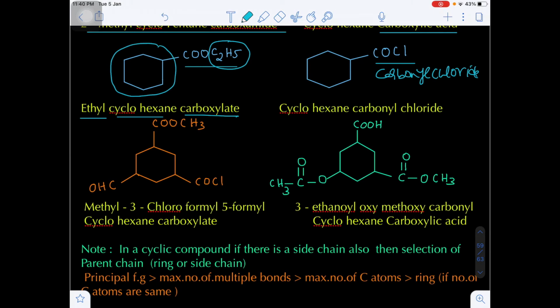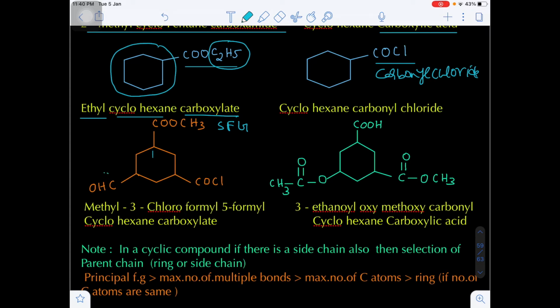What is the senior functional group among all these? That is the ester. Ester will be the senior functional group. Once the senior functional group is selected, that carbon should be the first carbon, and we come to the numbering.